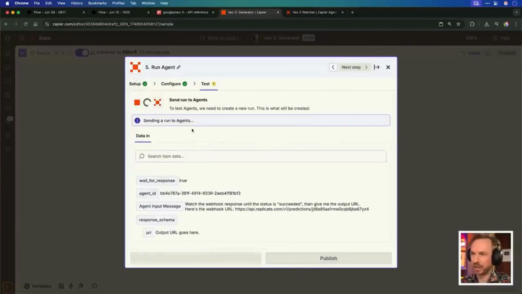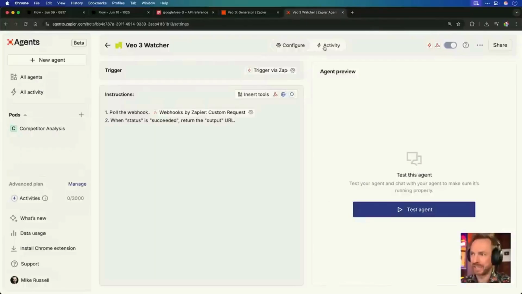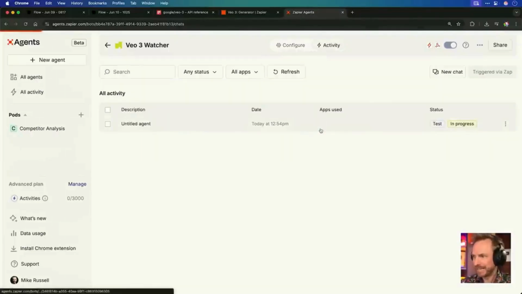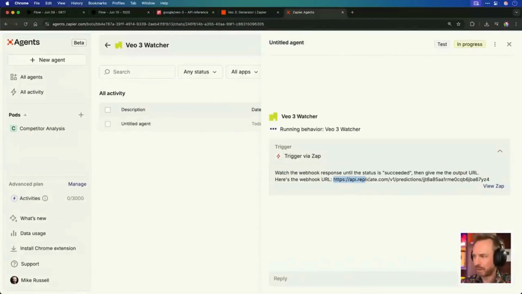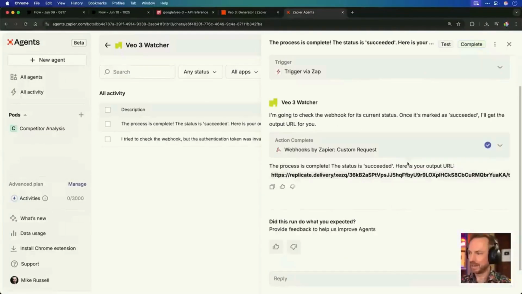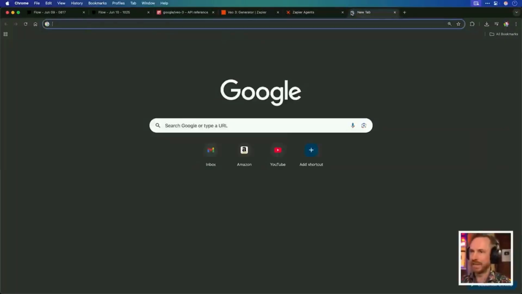And now our agent is running for us in the background. We can actually see the activity here. And here it is in progress. It's currently looking through at everything. And we can see it's been provided the Replicate URL here. And the agent will be pinging that URL until succeeded. And look at this. It's wrapped up. It's given us a URL, which we can copy and then paste into a new browser window.